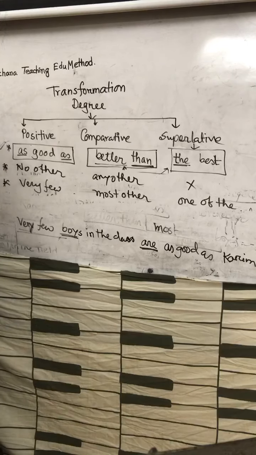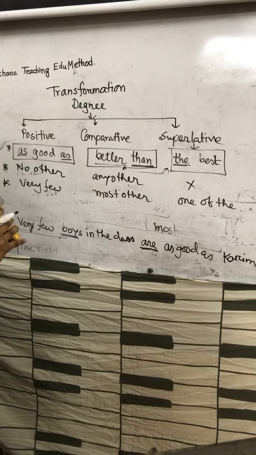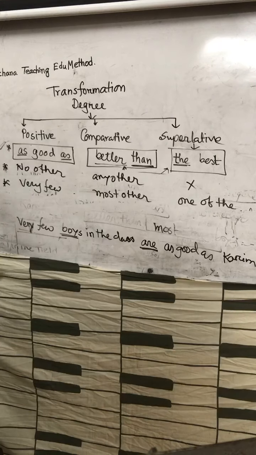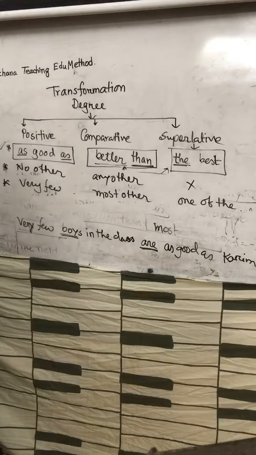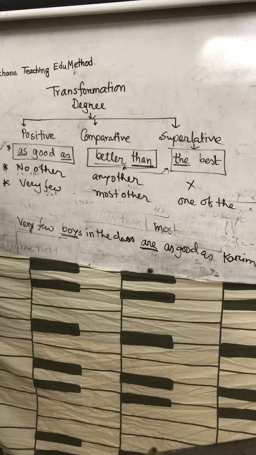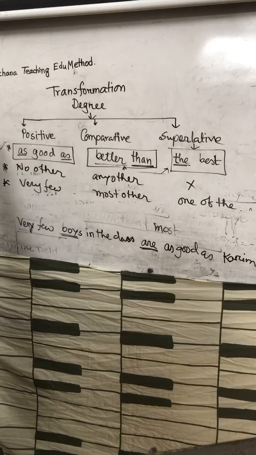So we have to change it into comparative. Dhaka is the biggest. The comparative form of the biggest is bigger than. Dhaka is bigger than any other city in Bangladesh. Next, the comparative form: no other city in Bangladesh is as big as Dhaka. You can finish the next four just in this method or in these rules.